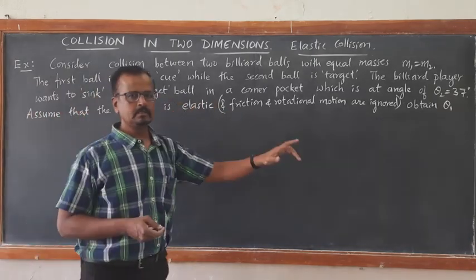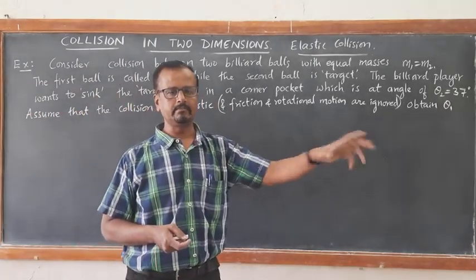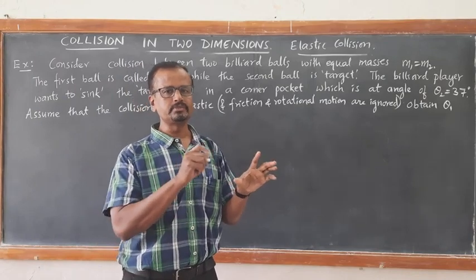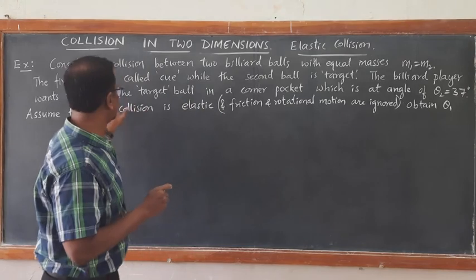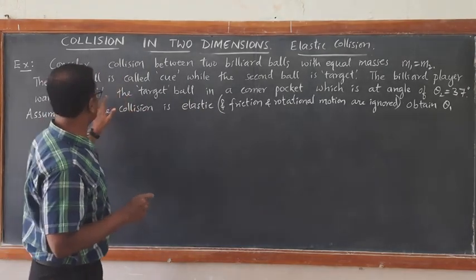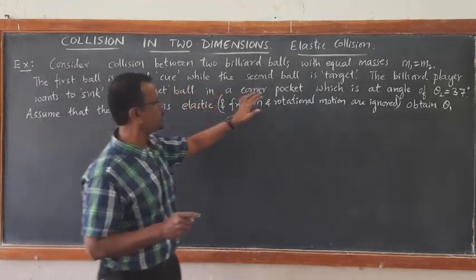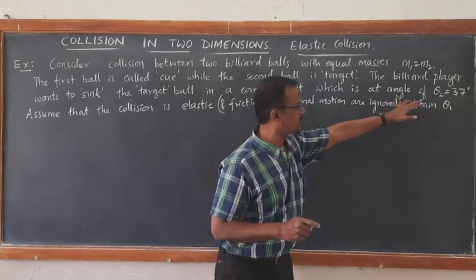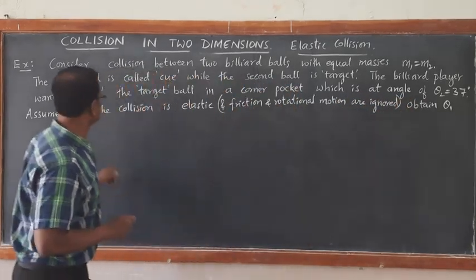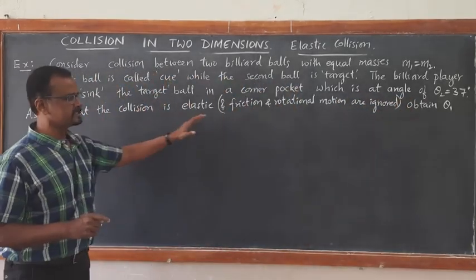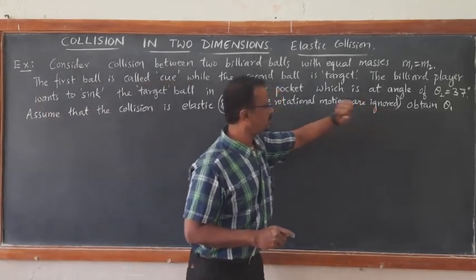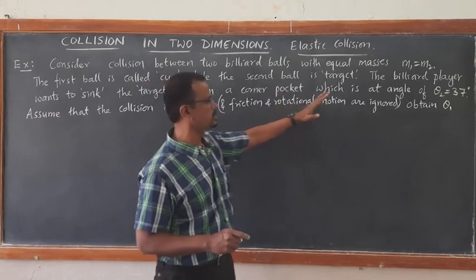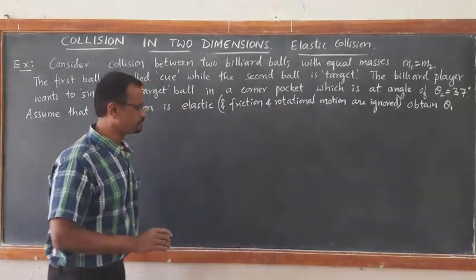The billiard player wants to sink the target ball in a corner socket, which is at an angle of 37 degrees, just like sinking the carom coin with the striker. Assume that the collision is elastic. Obtain angle theta 1. Friction and rotational motion are ignored.